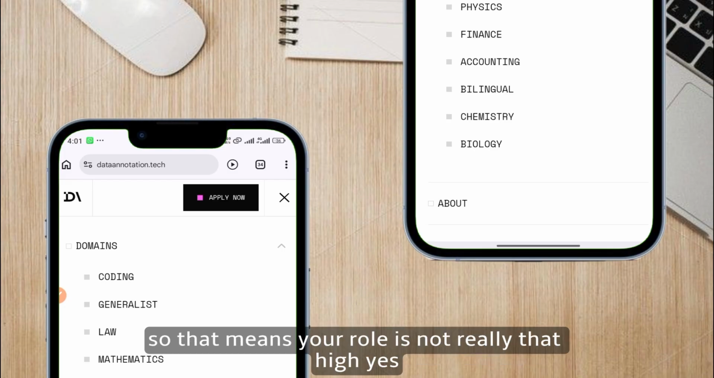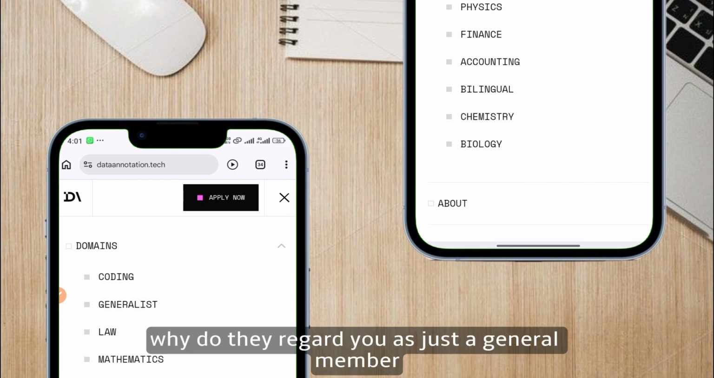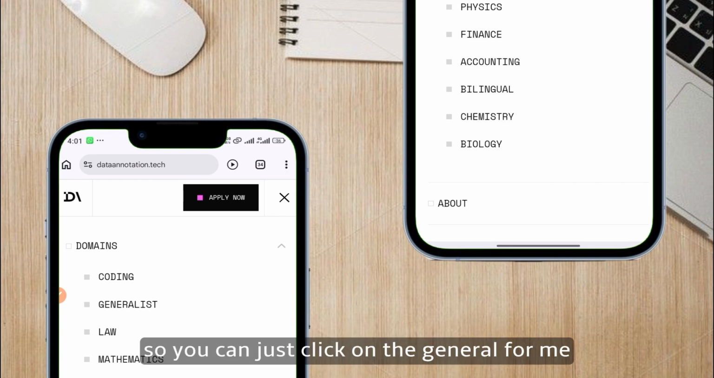So that means your role is not really that high. Yes, they will be paying you the same amount they are paying the others. The others are experts, while they regard you as just a general member. So you can just click on the general.